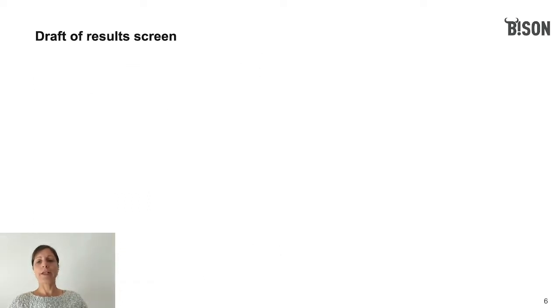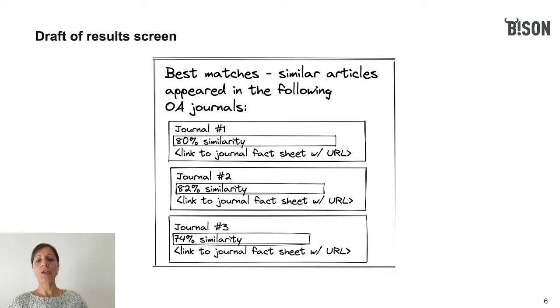Based on that similarity analysis, Bison will then return a list of journals ranked by relevance, as you can see in this draft. For each journal, Bison will generate a journal fact sheet with detailed info. We are also discussing a comparison feature to further support the user's decision.